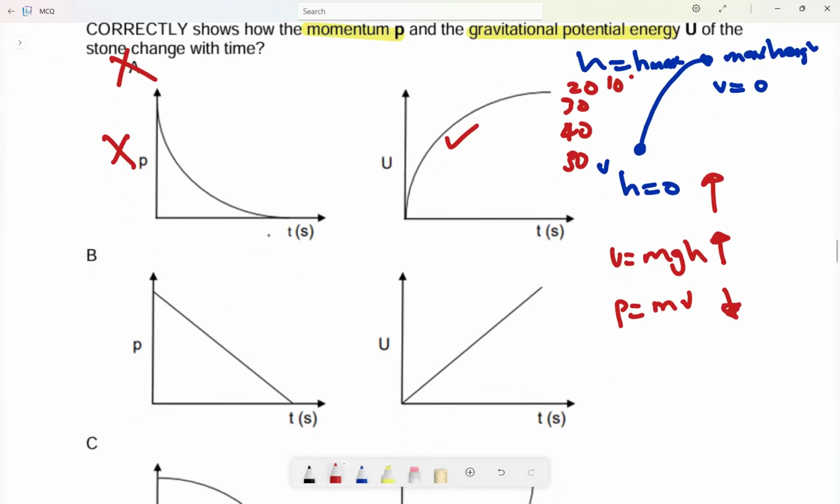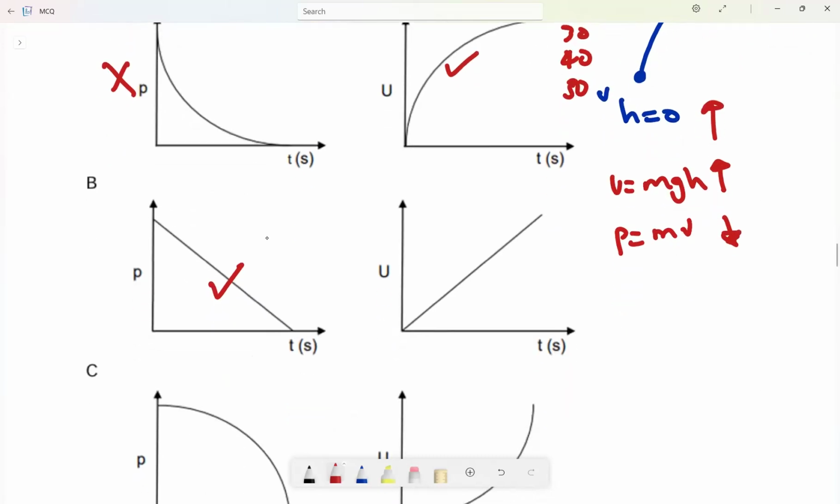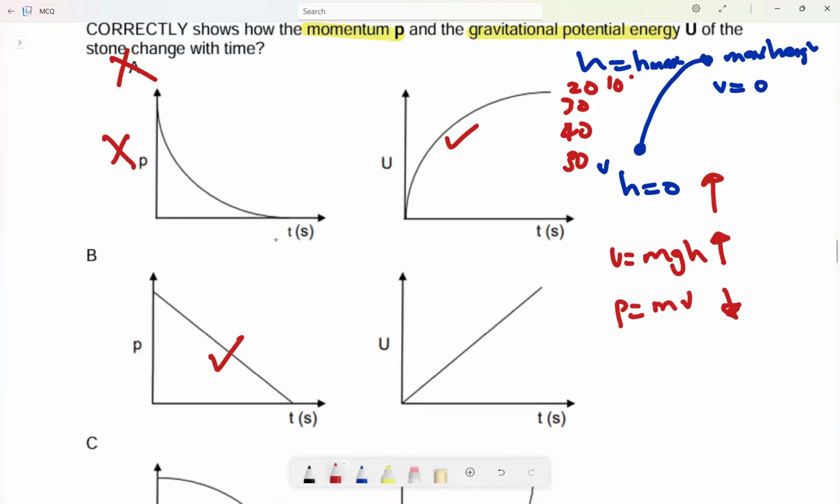Let's look at B. B, this one is correct. It decreases now constantly, okay? But now U, the height does not change, like maybe it changes from 0 to 1 to 2 to 3. No, the height changes in that trajectory like that. So this is incorrect, making B incorrect.